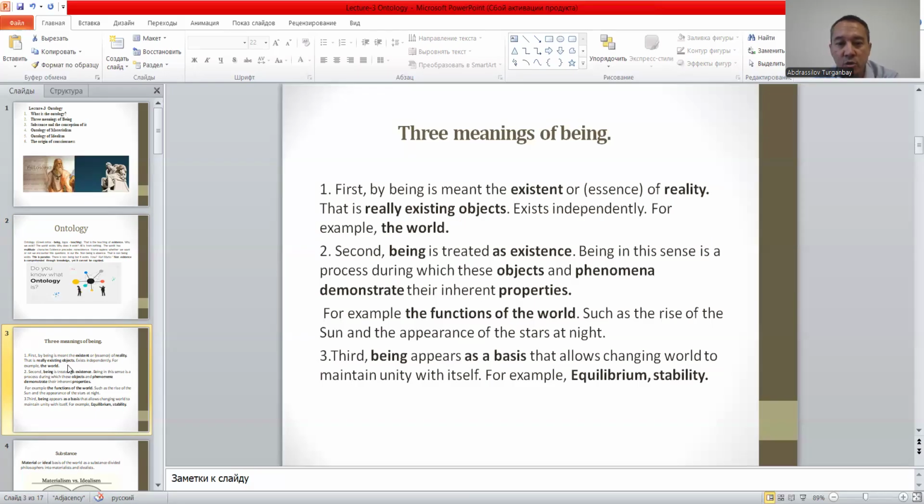The third one is that being appears as a basis that allows the changing world to maintain unity with itself. For example, equilibrium, stability. This is also one of the features of being, of existence. If there is no equilibrium, no rule, no order or stability, we wouldn't be able to say that there is existence. Equilibrium and stability are also one of the characteristics of existence.